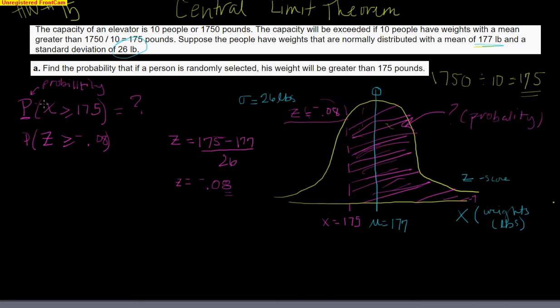because I standardized it. Because this is greater than, and my table only ever gives me less than, I'm going to change this. This is also equal to 1 minus the probability that Z would be less than or equal to negative 0.08. You always want this sentence, the probability of Z, to be less than something before you go to your Z table. Equals 1 minus, and now is when you go to your Z table.